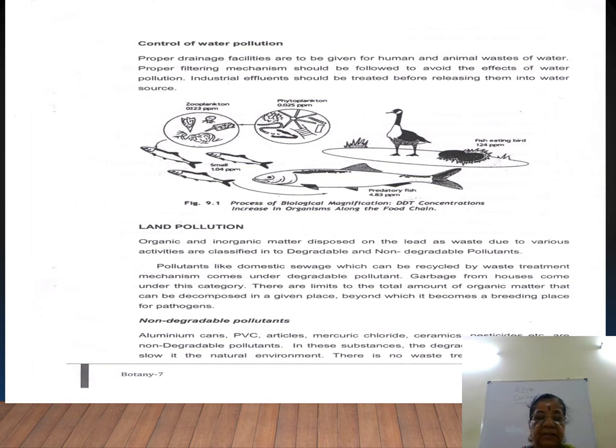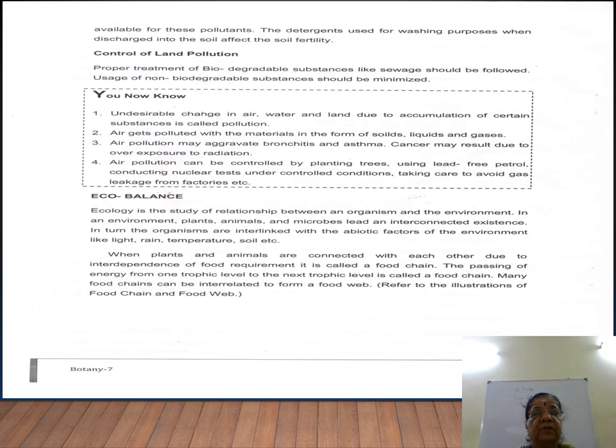Then control of land pollution: proper treatment of biodegradable substances like sewage should be followed, and usage of non-biodegradable substances should be minimized. Okay, so இதெல்லாம் இருந்தாக்க the ecological balance will be maintained properly.